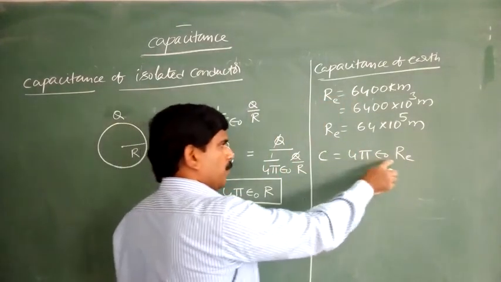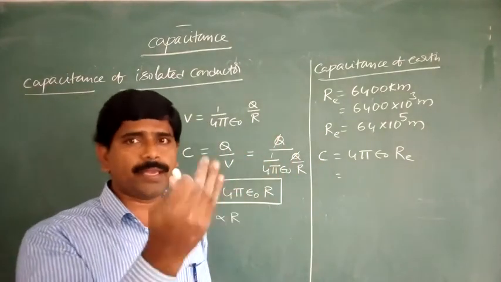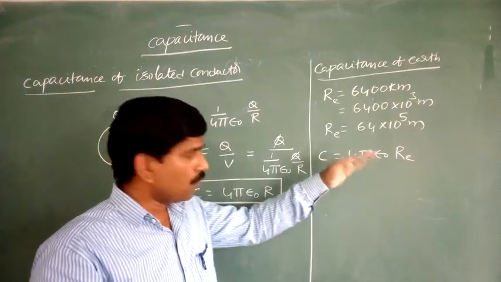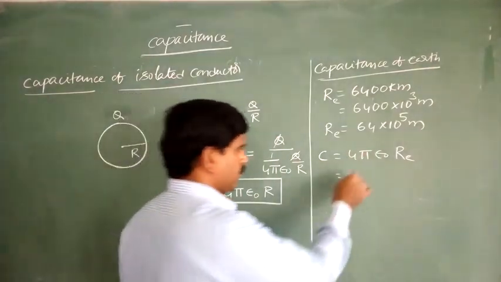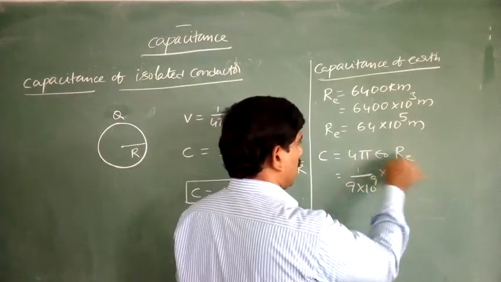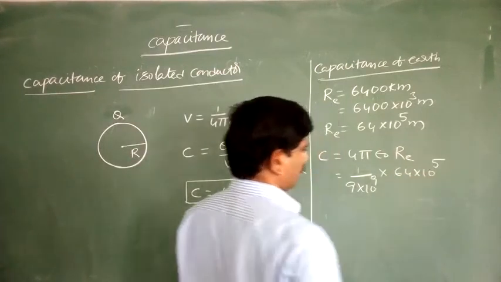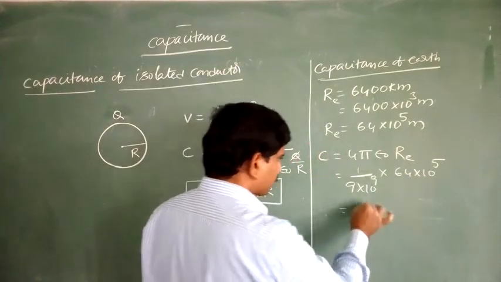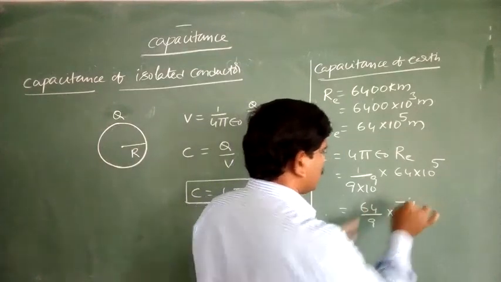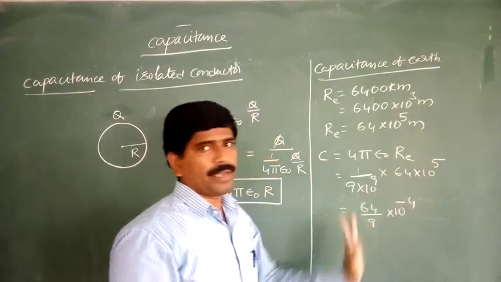So we know the 4 pi epsilon naught value. Actually 1 by 4 pi epsilon naught is equal to 9 into 10 to the power 9. So C is equal to 1 by 9 into 10 to the power 9 into Re. Radius of the earth is 64 into 10 to the power 5. That gives 64 by 9 into 10 to the power minus 4, since 10 to the power 5 minus 9 is 10 to the power minus 4.